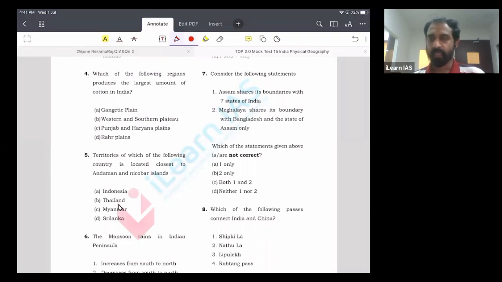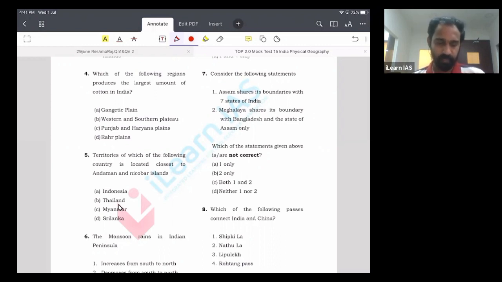Which are the 3 important cotton producing regions of India? One is the northwestern region, which includes the states of Punjab, Haryana and Rajasthan. Then there is the western region, which includes the states of Gujarat, Maharashtra and Madhya Pradesh. And then there is the southern region, which includes the states of Telangana, Andhra Pradesh, Karnataka and Tamil Nadu. So let us look at the options.